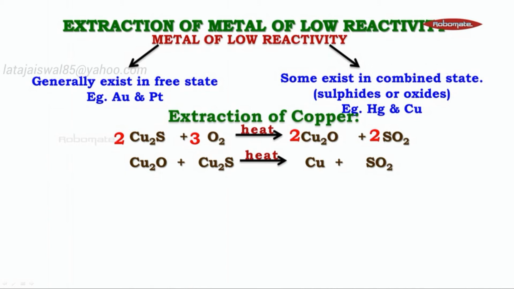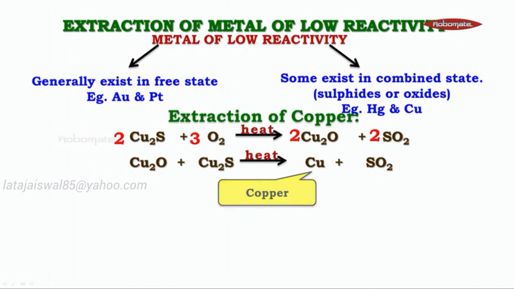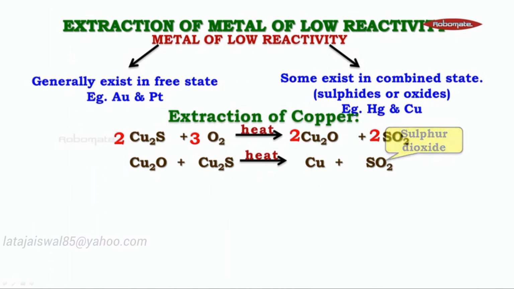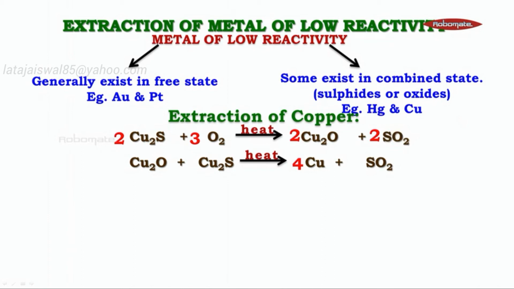Let's balance this reaction. Copper is 4 on the left hand side, 1 on the right hand side. So you multiply that copper by 4. Whereas in sulfur dioxide, sulfur is 1, oxygen is 1, oxygen is 2. So you multiply by 2 on the left hand side, making copper 6, multiplied by 6. So this is how copper is reduced.